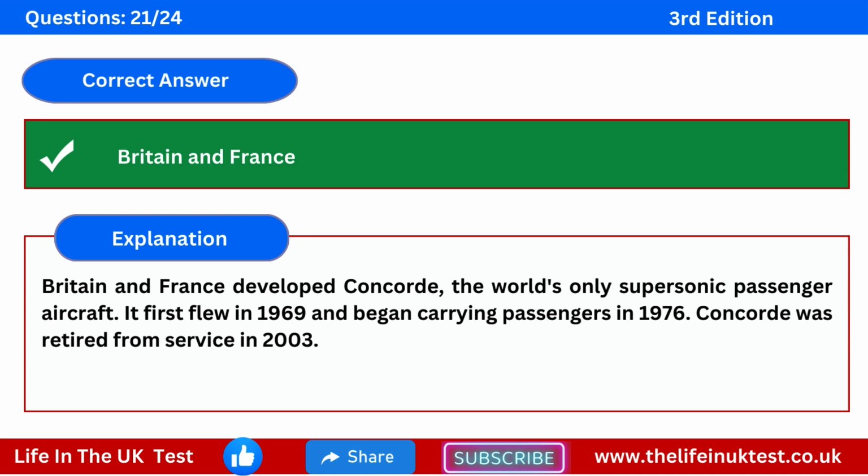The correct answer is Britain and France. Explanation. Britain and France developed Concorde, the world's only supersonic passenger aircraft. It first flew in 1969 and began carrying passengers in 1976. Concorde was retired from service in 2003.